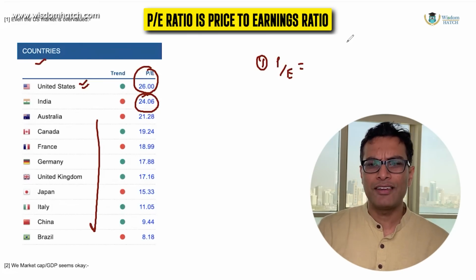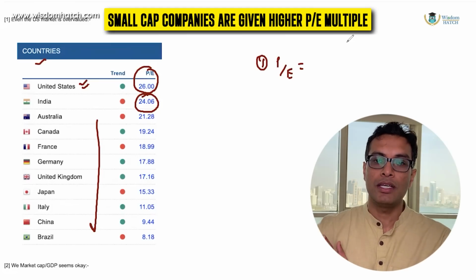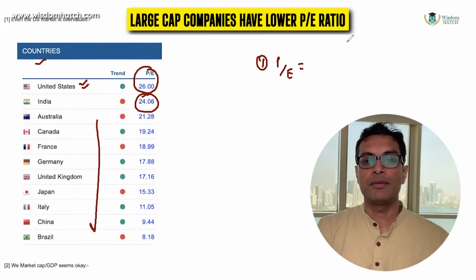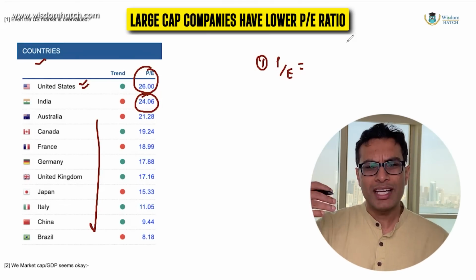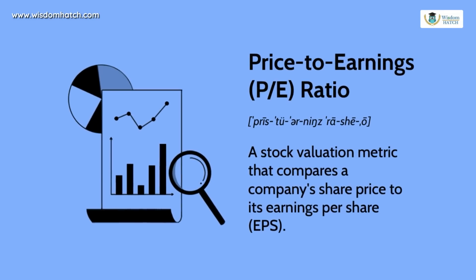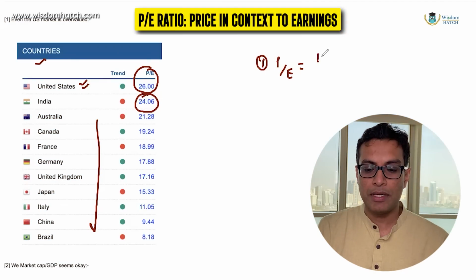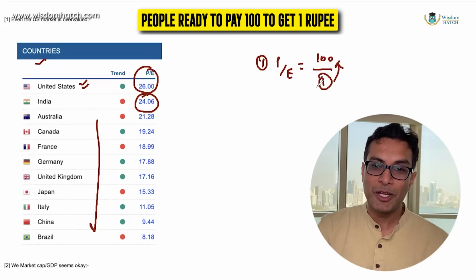For example, you might have seen that typically, small cap companies are given a higher PE multiple. Why? Because those are small, they can grow faster. Okay. Similarly, for large cap companies it is typically lower, right? Similarly, for growth industries like tech, the PE ratio is higher. Now, what exactly does this PE mean? PE means price in context of its earning. So for example, if the PE ratio is 100, then it means that people are willing to pay a price of 100 in order to get an earning of 1. This is the meaning of PE ratio.